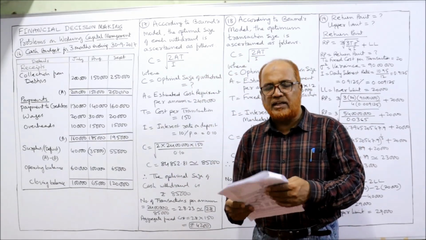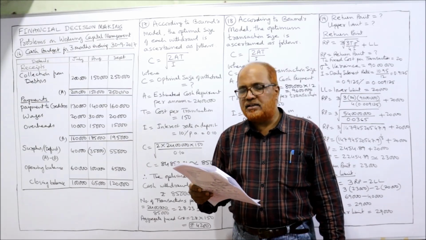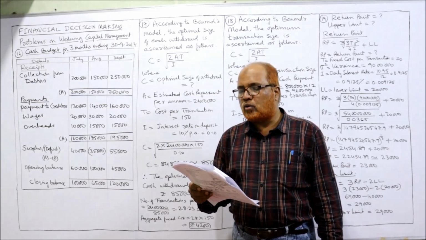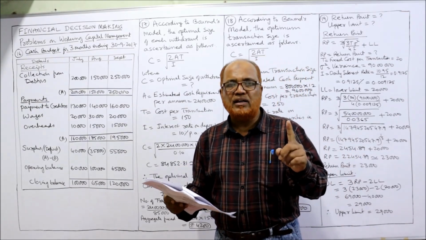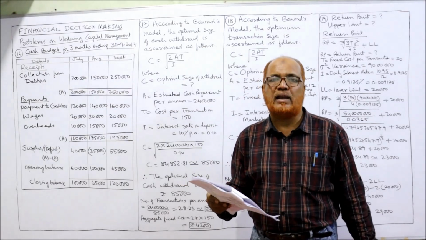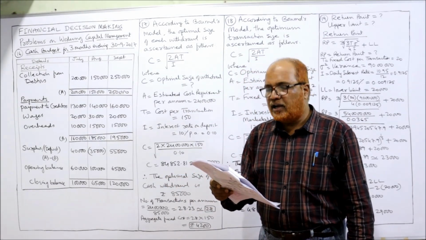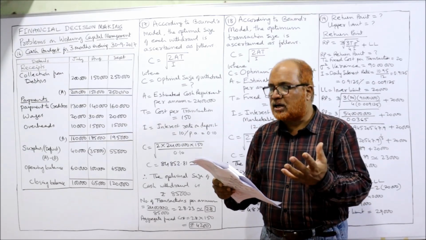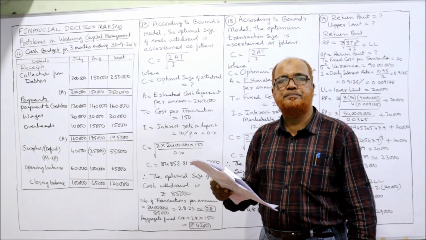Now I am coming to the 17th one. ABC Limited has estimated the use of 24 lakh rupees of cash during the next budgeted period. So in 1 year, the total cash payment required is 24 lakh. It intends to hold the cash in a commercial bank which pays interest at 10% per annum.